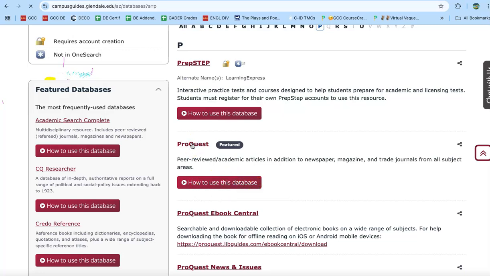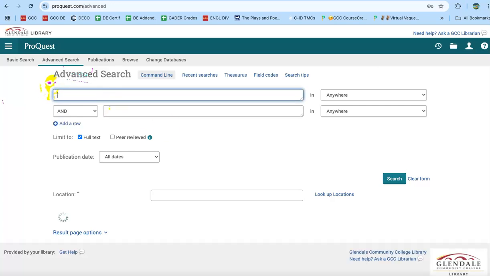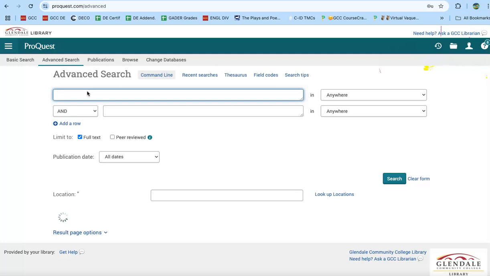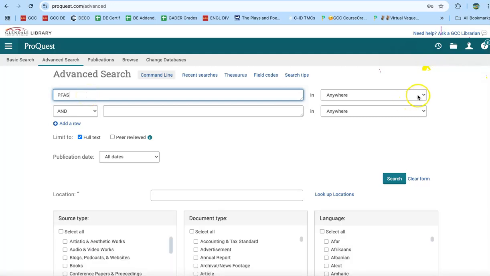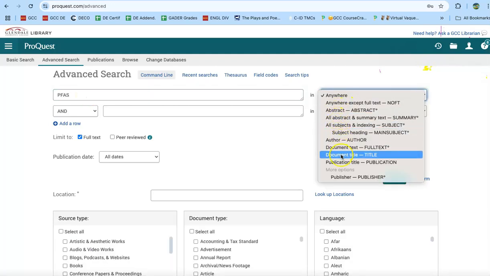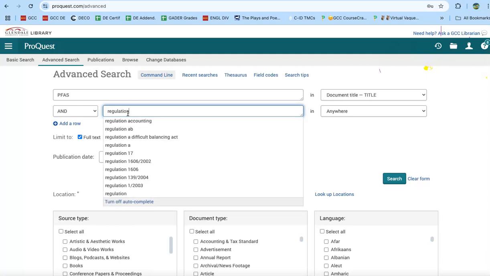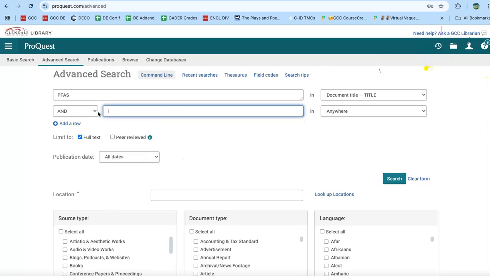Here's what I'm going to show you. Once you're in ProQuest, you're going to put in just PFAS, which is what we're studying. You want it to appear in the title of the document. You may want to put in another term like regulation or law or legal. You may want to just leave it as PFAS alone.